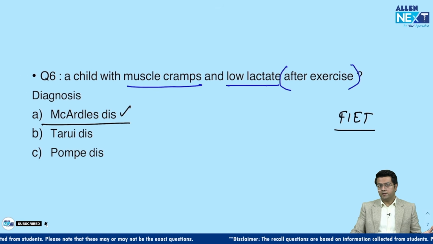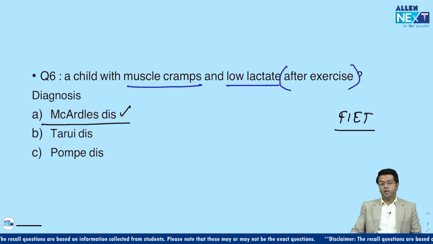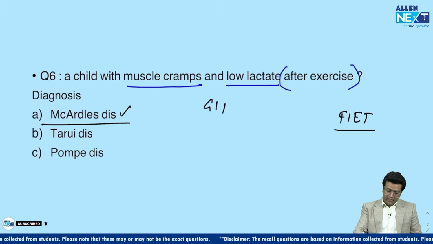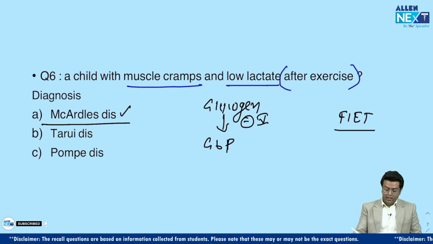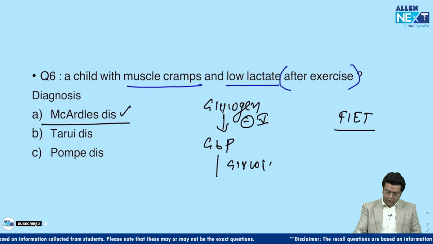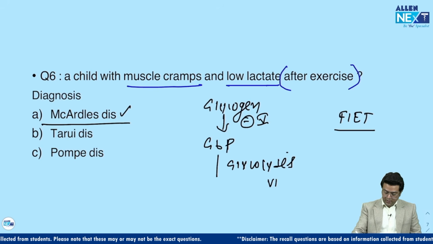Okay, in a normal person, because that was anaerobic glycolysis, it should happen. But here the glycolysis is not happening, because obviously the glycogen was not degraded to the pyruvate. Always remember that in the muscles, glycogen is degraded first. So here there is a deficiency in the type 5 disease. So I will not get glucose 6 phosphate. And if I'm not getting glucose 6 phosphate here, then I have to go to the glycolysis. And this is my type 7 disease.